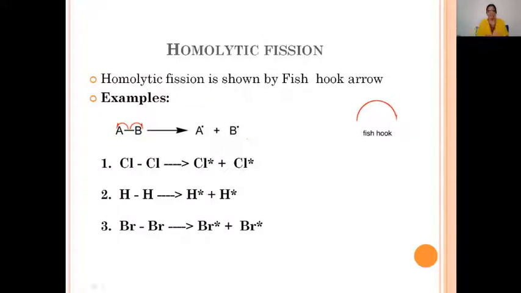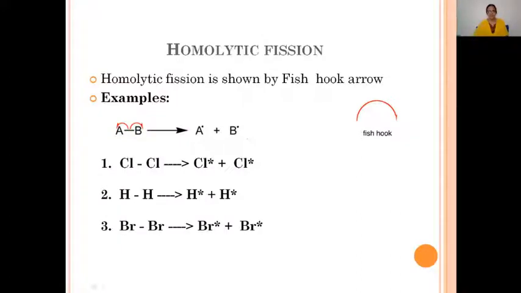Now, let's discuss the example here. Let's consider one molecule AB, which is made up of two electrons. A single bond is nothing but two electrons. Now, if homolytic bond fission takes place in this molecule, what happens? One electron of this bond goes to B, another electron goes to A. Thus, we get A dot plus B dot.